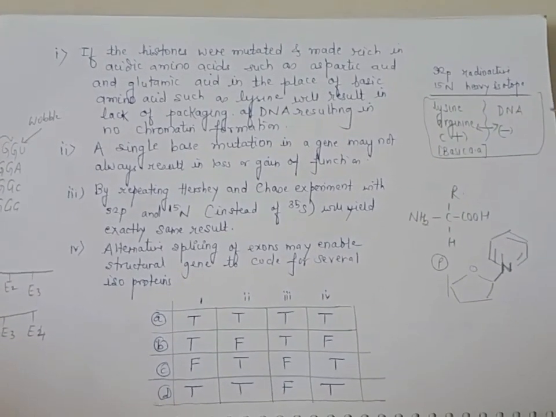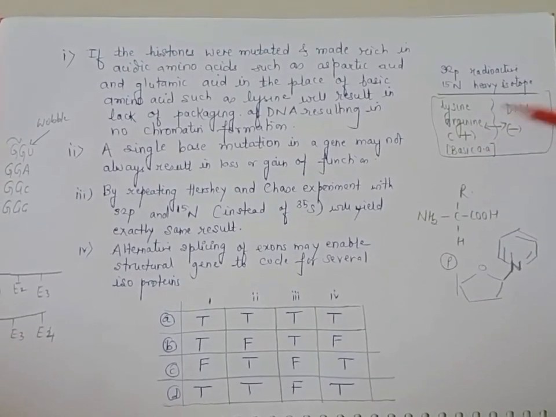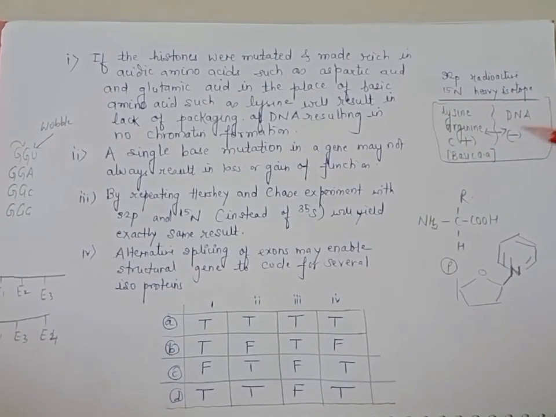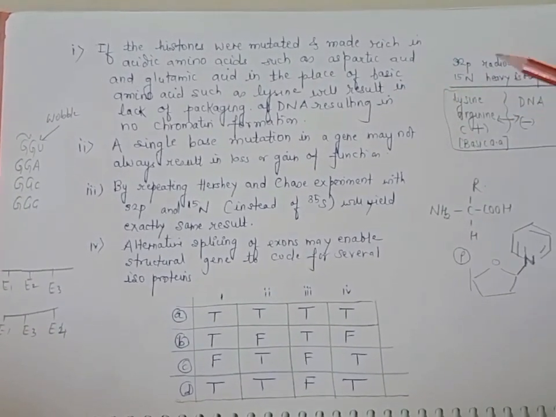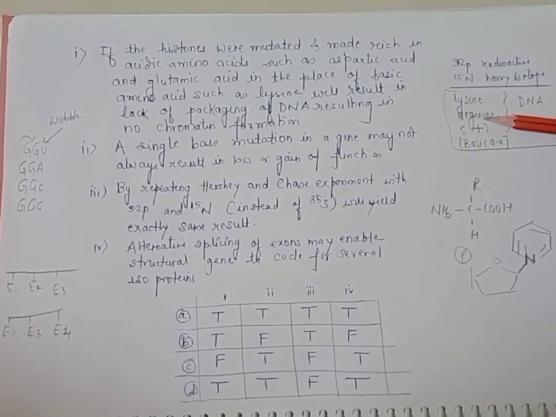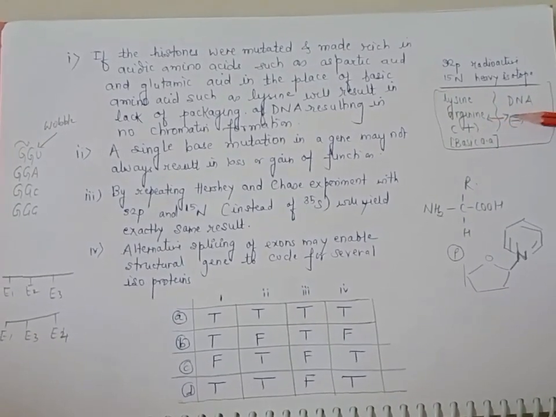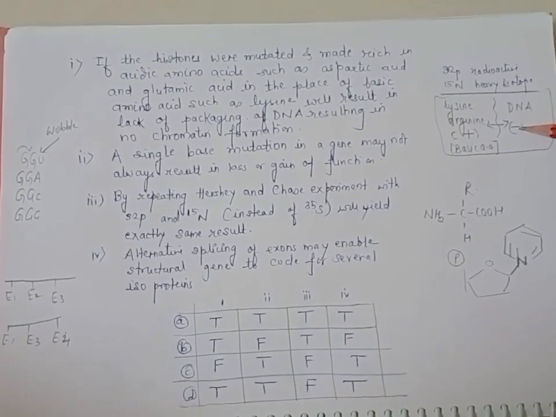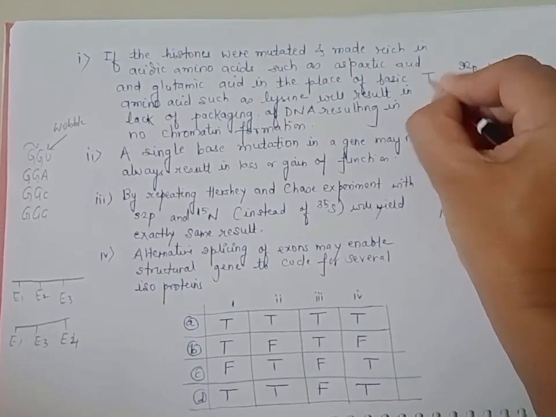Now we see, if you look at the basic amino acids, lysine, arginine, these are positively charged amino acids and DNA is negatively charged. So these two get attracted and therefore a proper packaging of DNA takes place. But according to this statement, if they are converted into an acidic amino acid, then they will have a negative charge and it will result in repulsion. This DNA and the negative amino acid like glutamic acid will repel and therefore proper packaging will not take place. So this is a true statement.